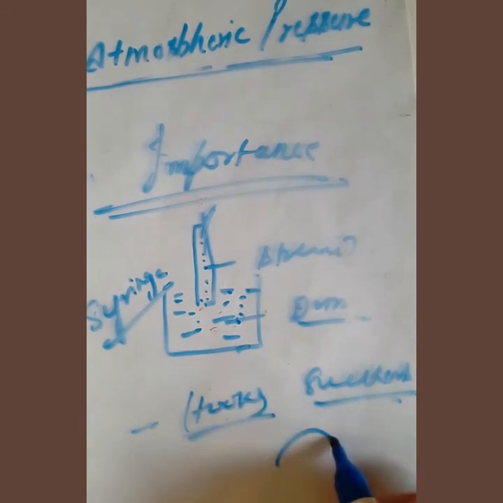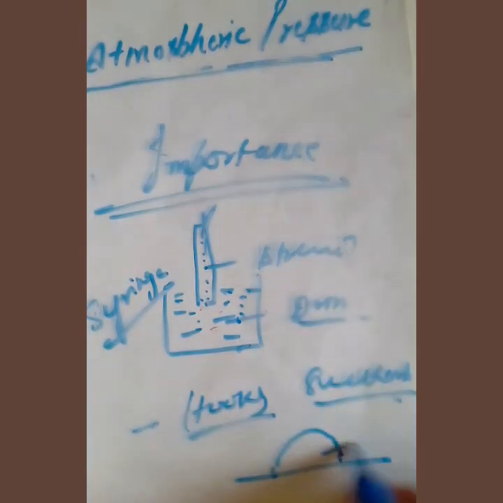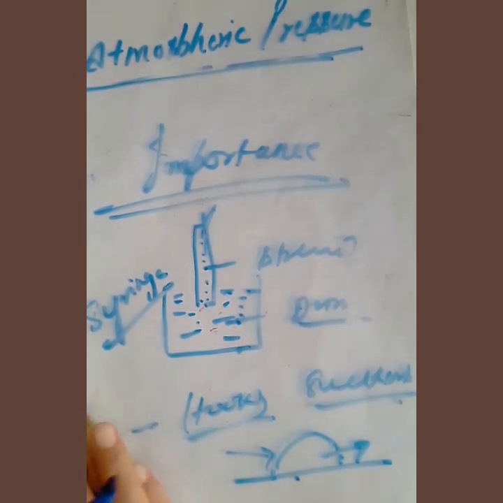Whenever we attach that sucker to the wall and press it, the air between the sucker and the wall gets forced out. Hence the air pressing it from outside holds it firmly against the wall. So these are simple observations which we encounter in our day-to-day life. So this is the importance of air pressure, or we can say atmospheric pressure.